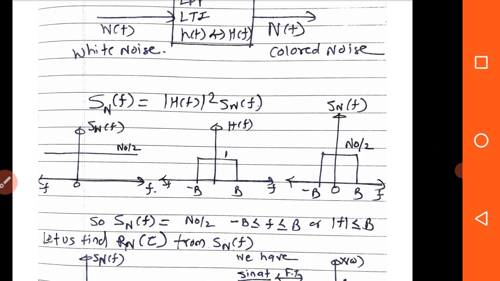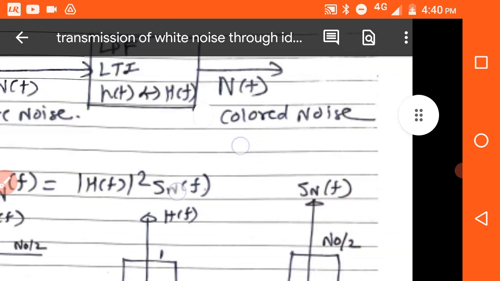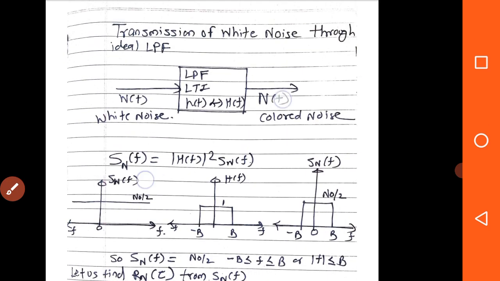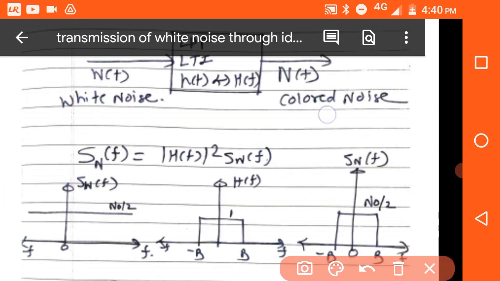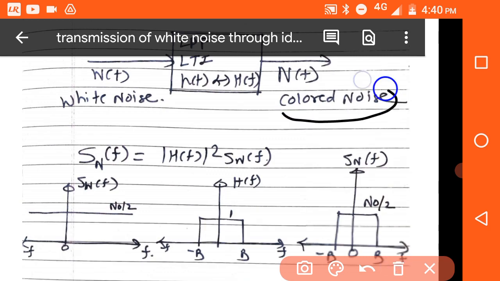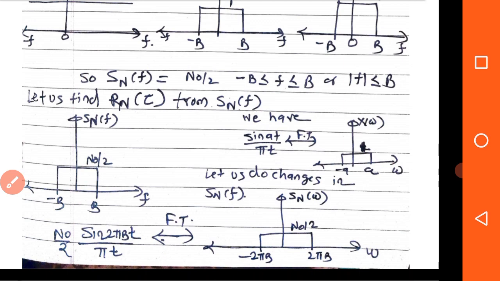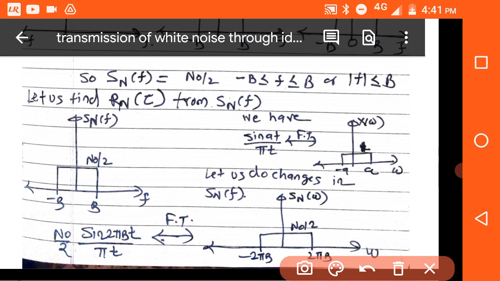So what do we have to find? We have found the PSD of this colored noise, or the output of the low pass filter when white noise is the input. Now we have to find the autocorrelation of this. For that we have to use a Fourier transform pair. We got the PSD of colored noise. This is the PSD of colored noise.